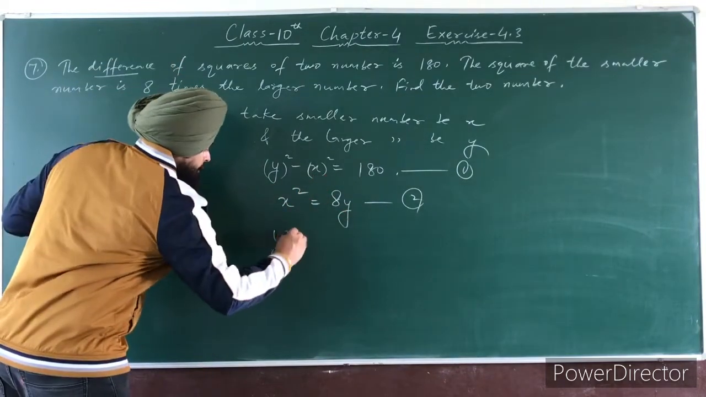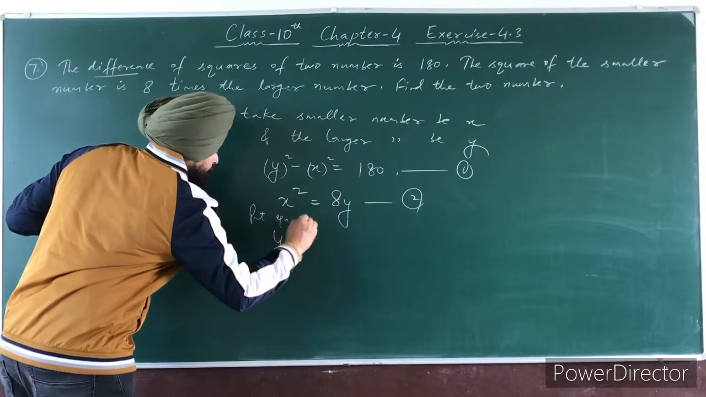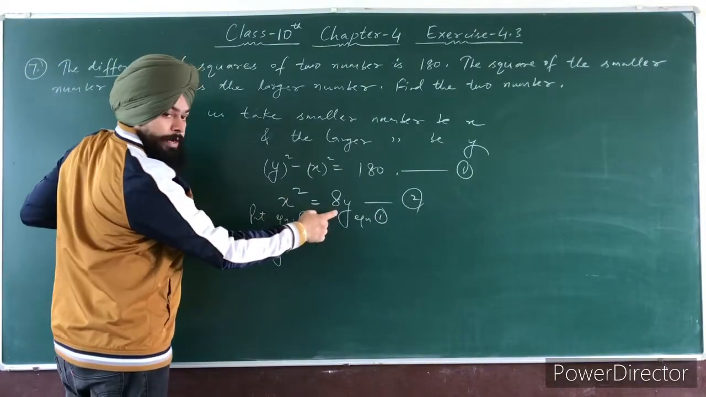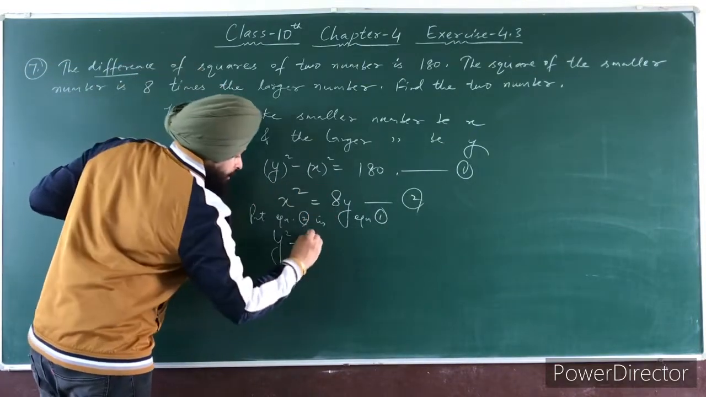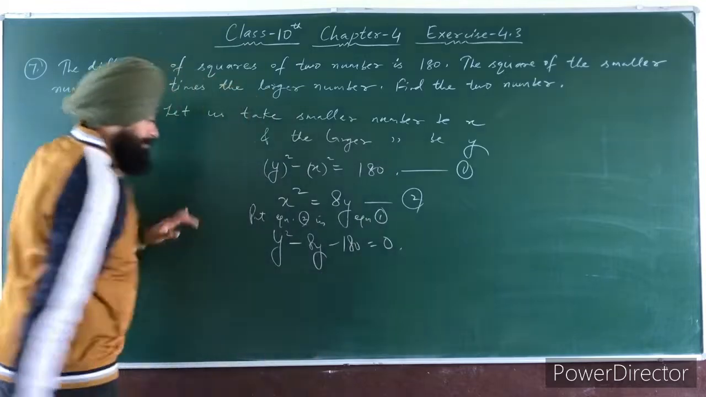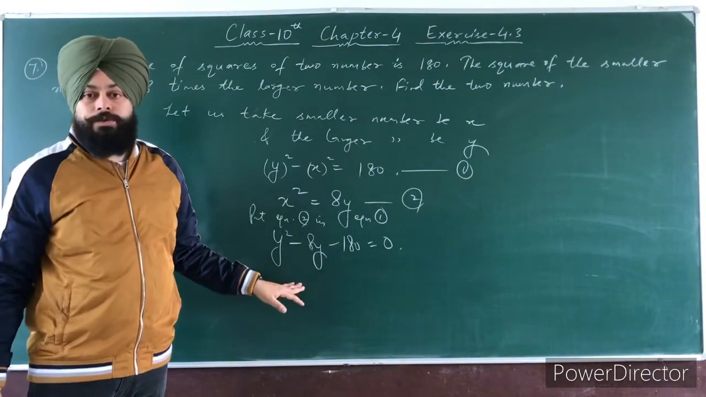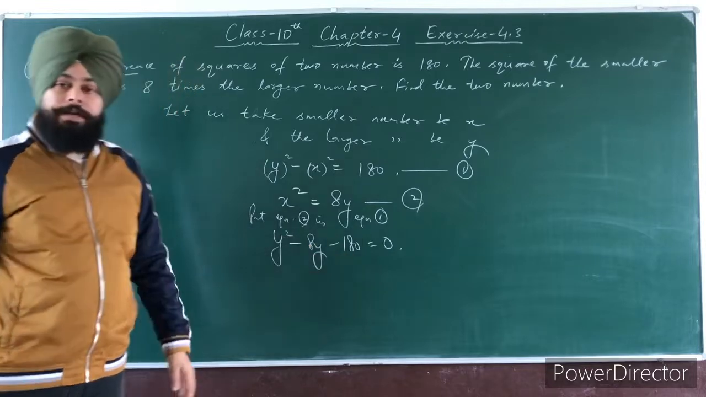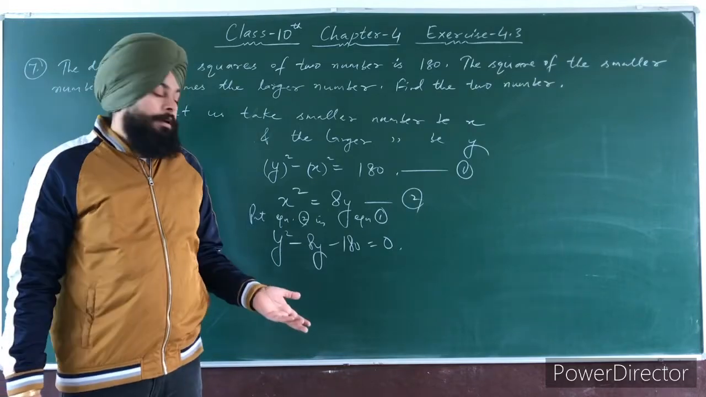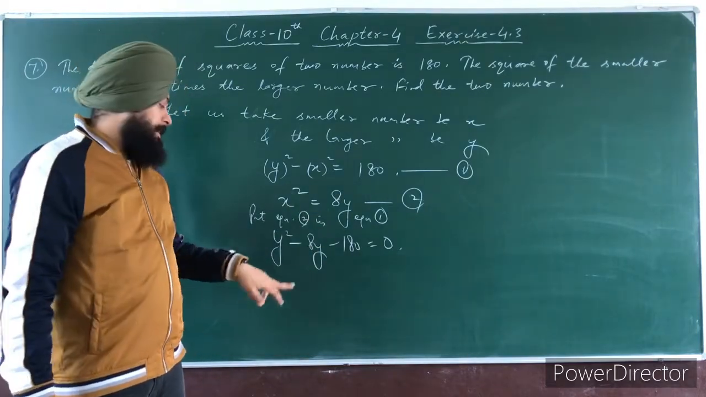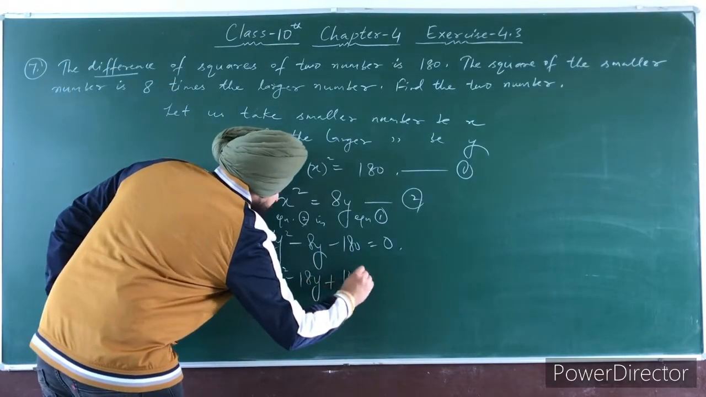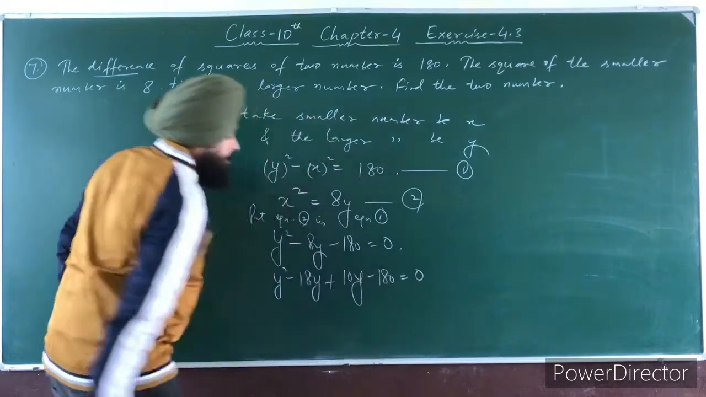So you will get right here, put equation second in equation number 1. So the value of x square is here 8y. So write here y square minus 8y, and take this 180 on the left hand side. It is minus 180. So this is our required quadratic equation. Now find the factors of 180. So we know that 18 tens are how much? 18 tens are 180, and 18 minus 10 is 8. So write here y square minus 18y plus 10y minus 180 is equal to 0.